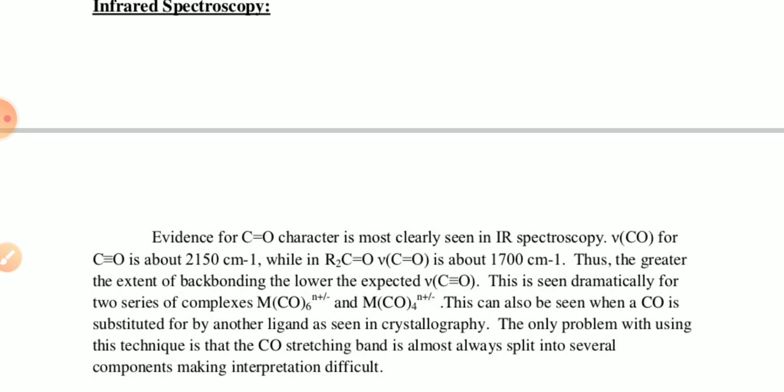It can also be seen when the CO is substituted by another ligand, as already discussed in crystallography. The only problem with using this technique is that the CO stretching band is often split into several components, making interpretation difficult. So this is all about the d pi p pi bonding in metal orbitals.